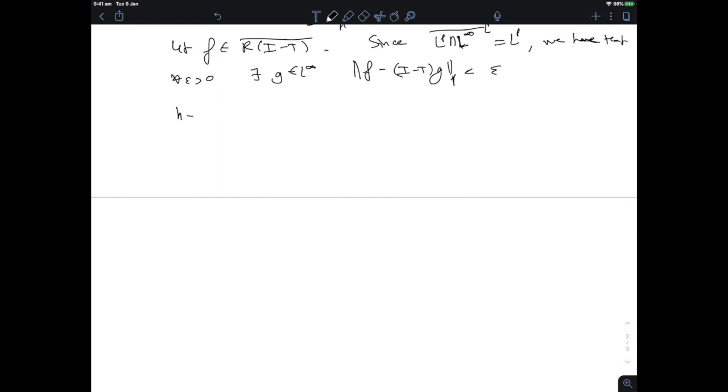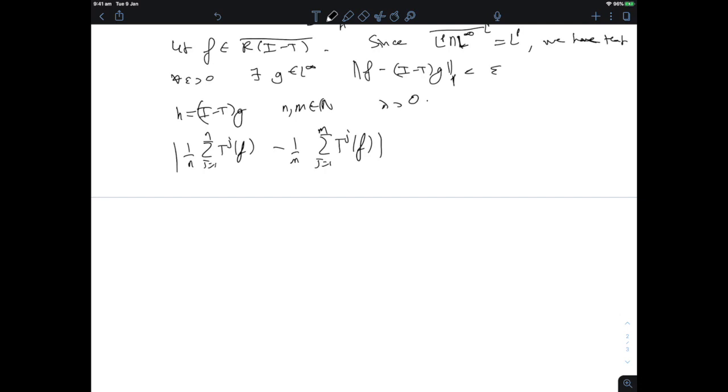So to run that, we say let h be (I minus T) g, give ourselves some natural numbers n and m and some level lambda, and then we look at the absolute value of 1 upon n sum j equals 1 to n of T^j f minus 1 upon m sum j equals 1 to m of T^j f. Now this is controlled by the supremum of these things.